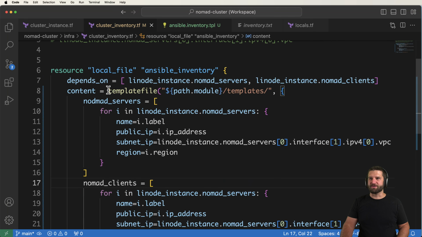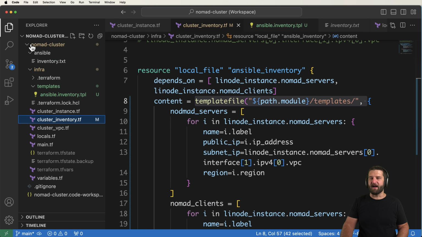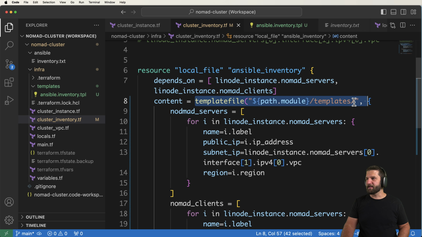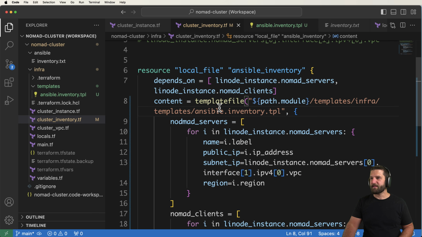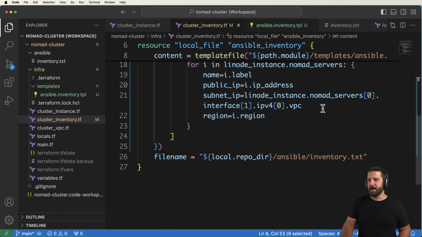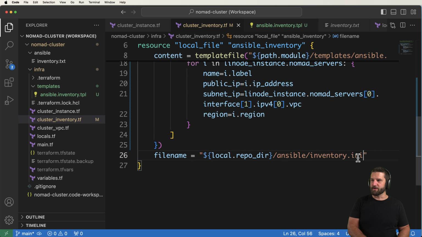The next thing is, of course, this is going to now need to reference that file. So I'm going to go ahead and just copy the relative path, and I will paste it in here. And of course, get rid of all of the duplicates that are essentially in here, which gives us back just the file name itself inside of templates. And then the final output is inventory.ini.